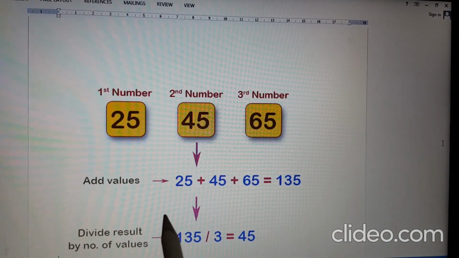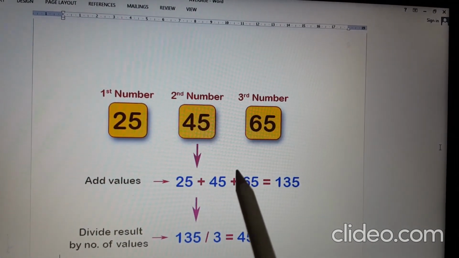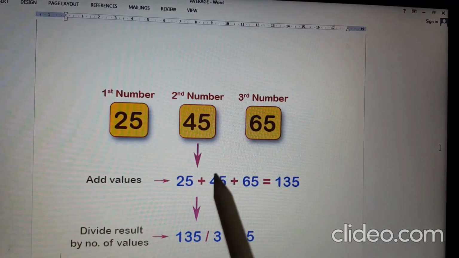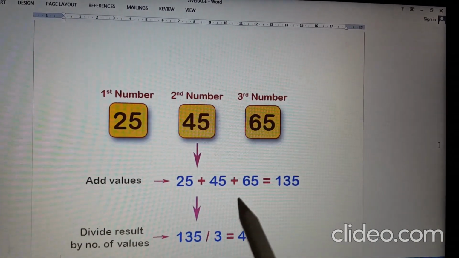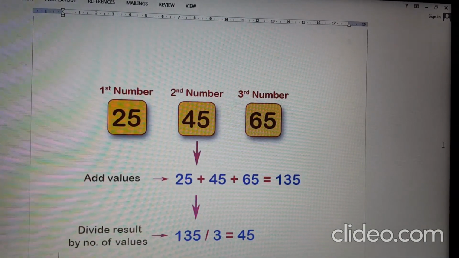In the same way, you can find out height and weight of a group of people and rainfall, temperature of a particular region. So, I hope this concept is clear to you now.